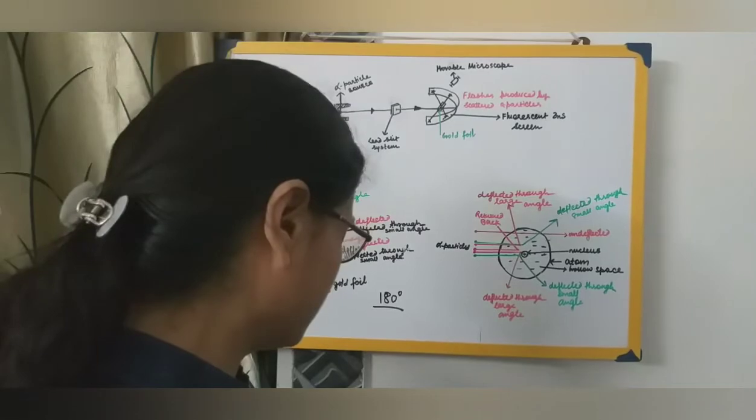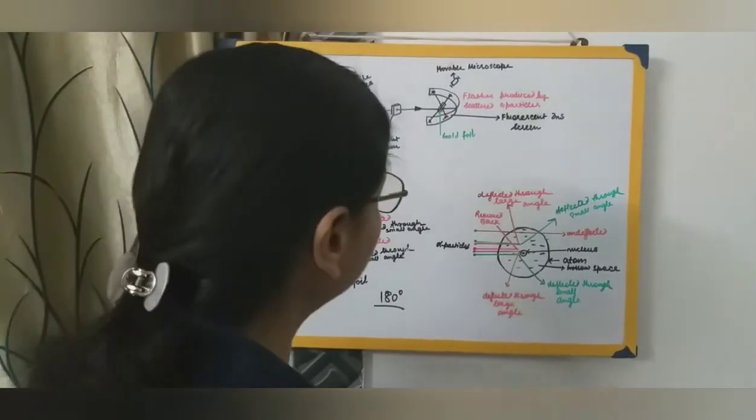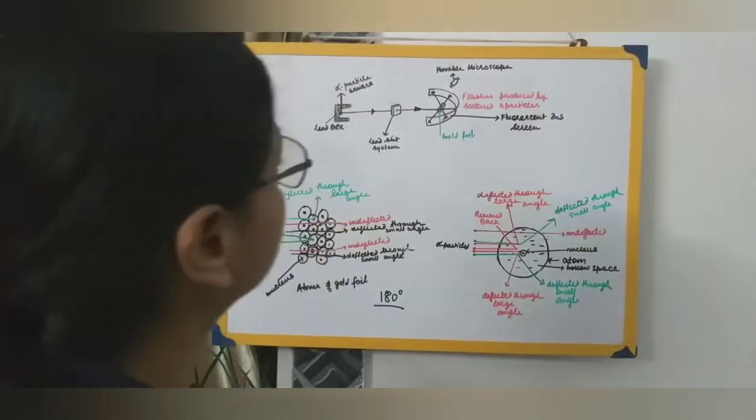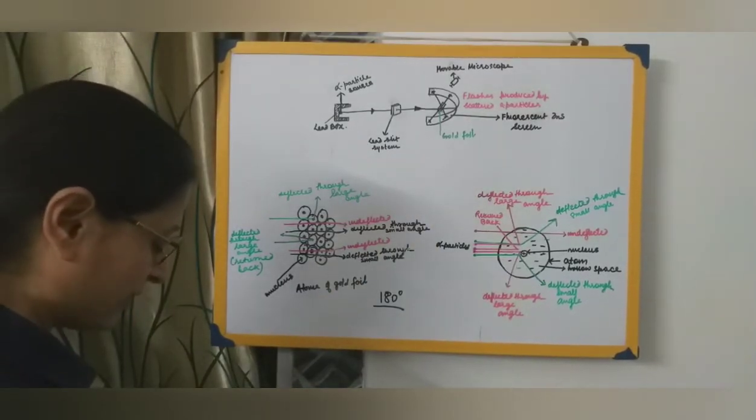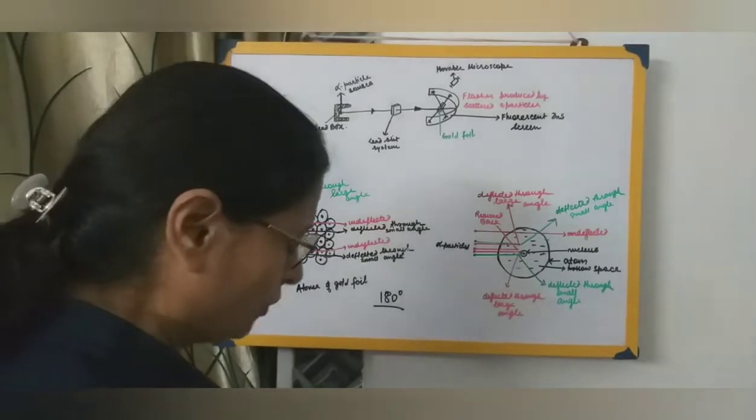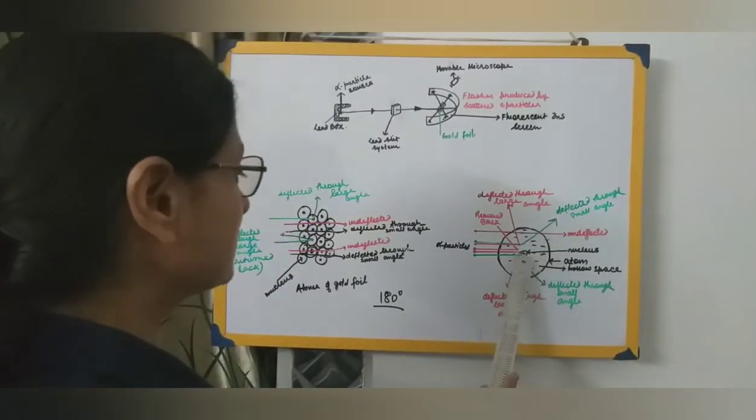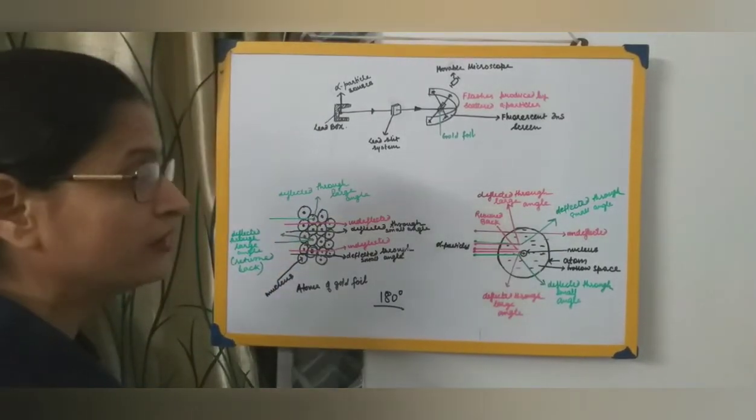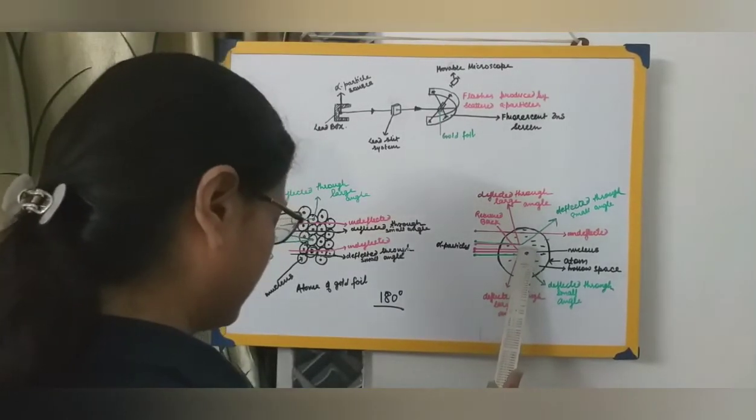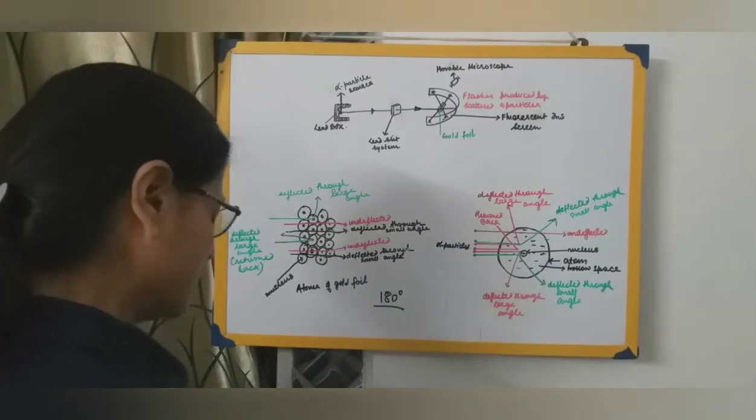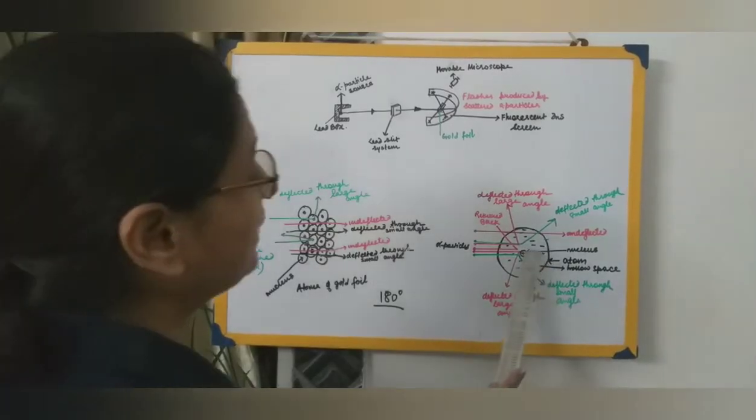So these were certain pieces of information the scientists got from Rutherford's alpha particle scattering experiment. The points that Rutherford gave: almost the entire mass and the entire positive charge is concentrated here in the center, and due to the presence of this entire mass, the nucleus is very heavy.